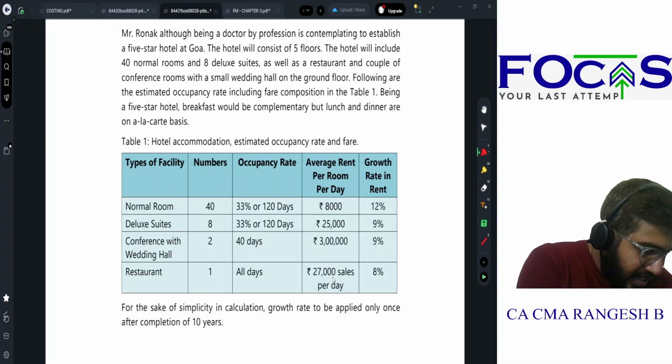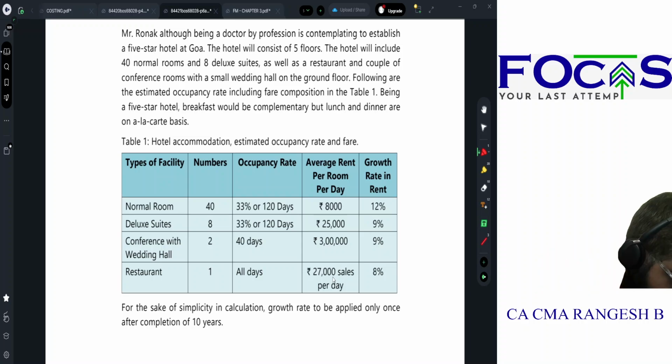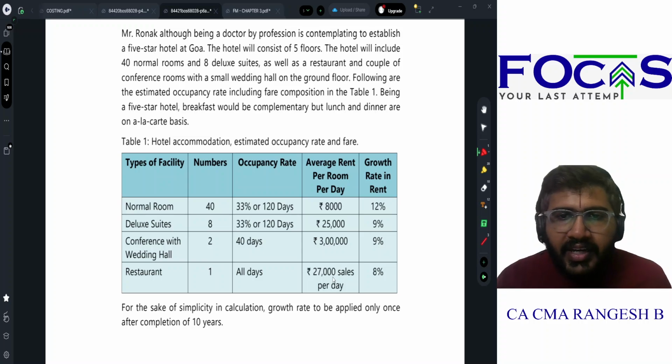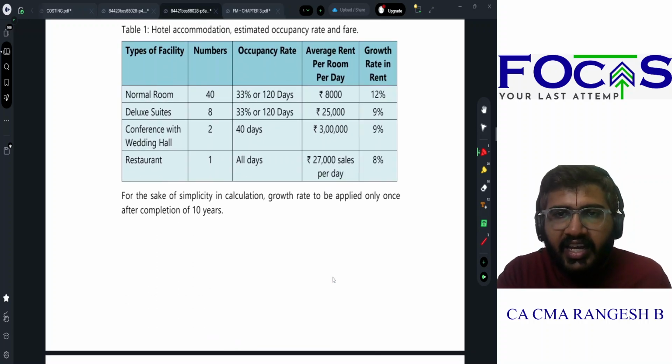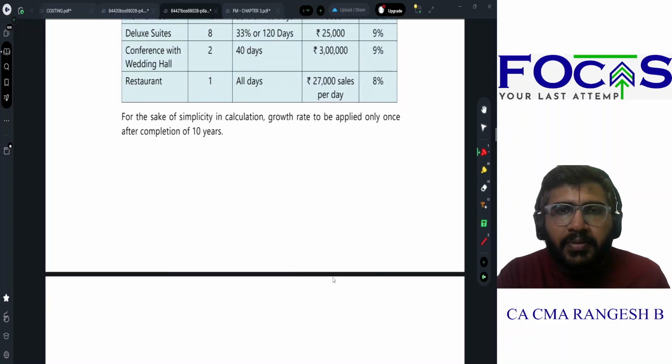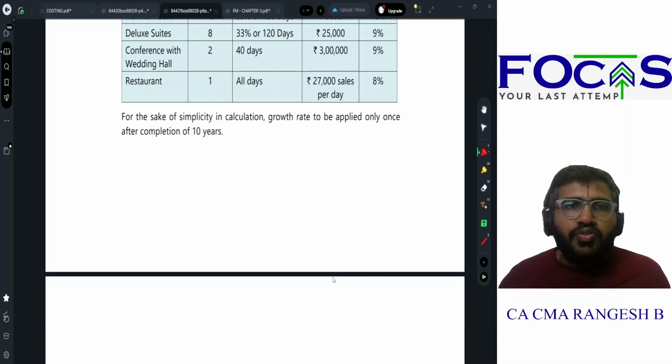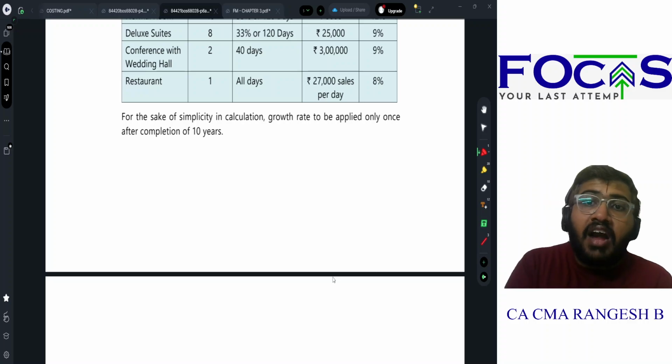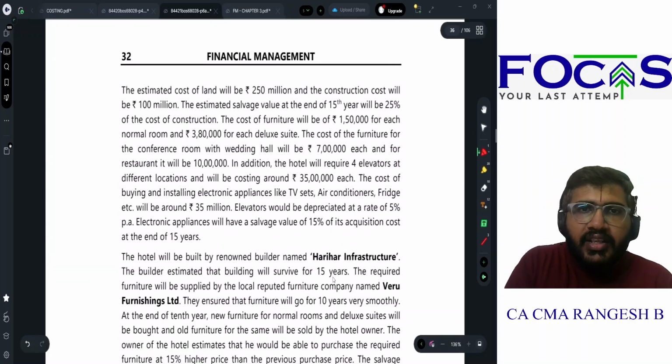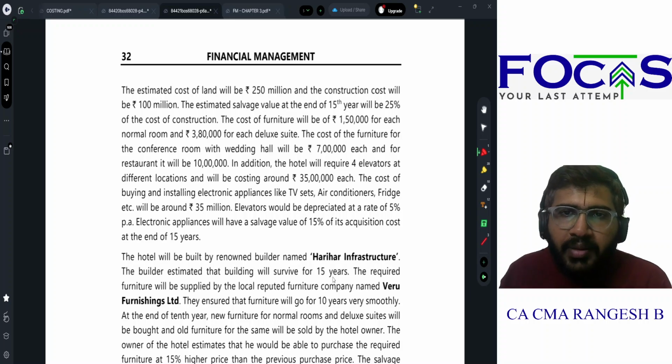Restaurant, all days it is getting occupied because even if they are staying outside, maybe they can come and eat in my restaurant. So 27,000 is the average sale that I expect in one day. Growth is 8%. So for the sake of simplicity in calculation, growth rate is to be applied only once after the completion of 10 years. The estimated cost of land will be 250 million, construction cost 100 million, salvage value at the end